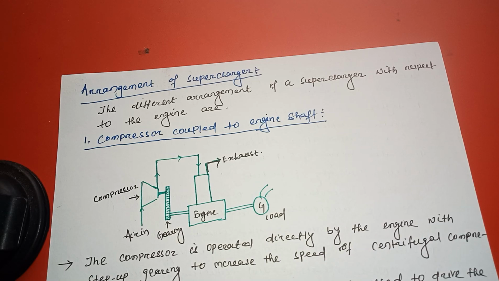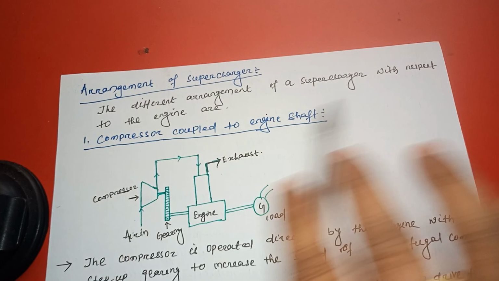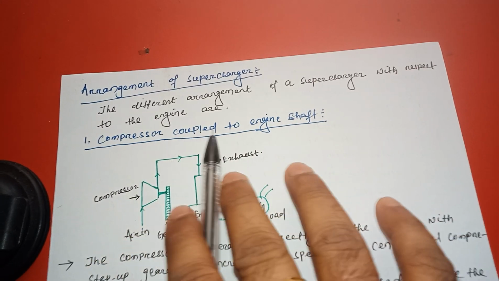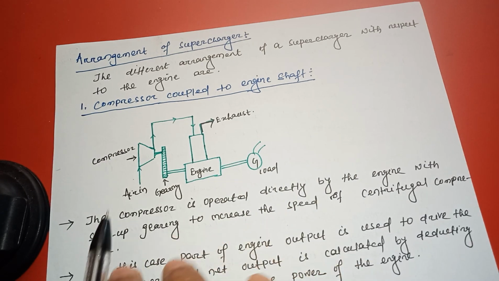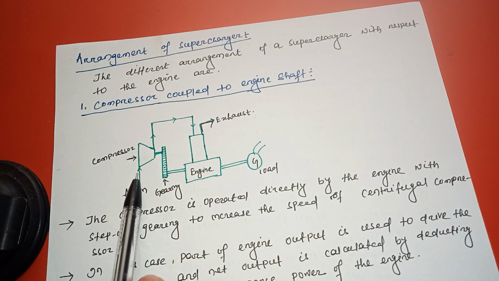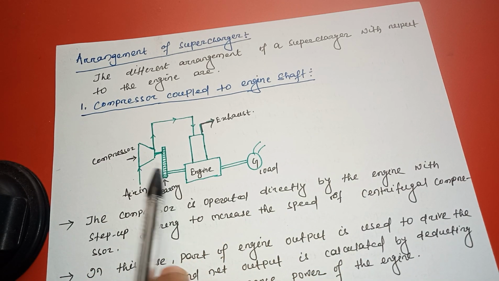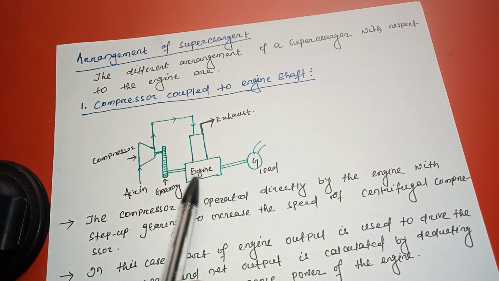I am going to discuss the arrangement of superchargers. The different arrangements of supercharger with respect to the engine are: first one is compressor coupled to engine shaft. See, this is the compressor. Air inlet is here. It is a gear which is connected between the engine and compressor.